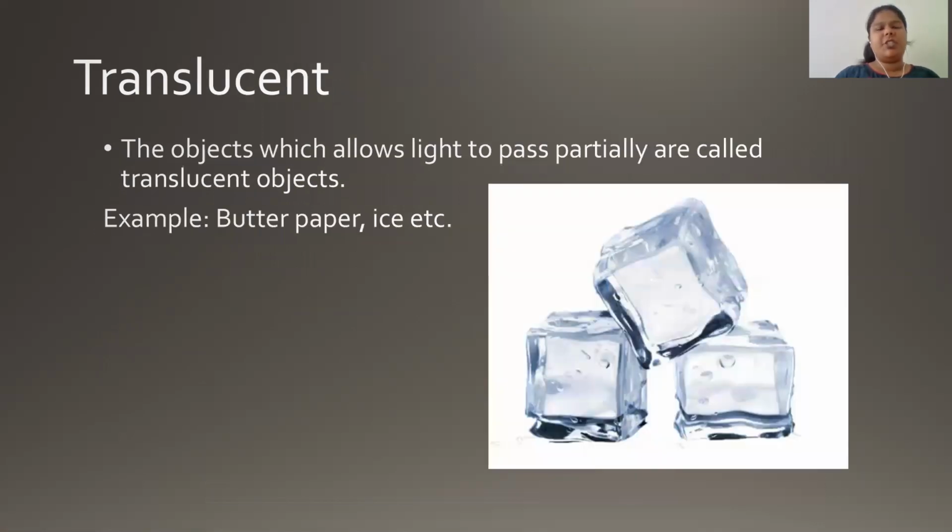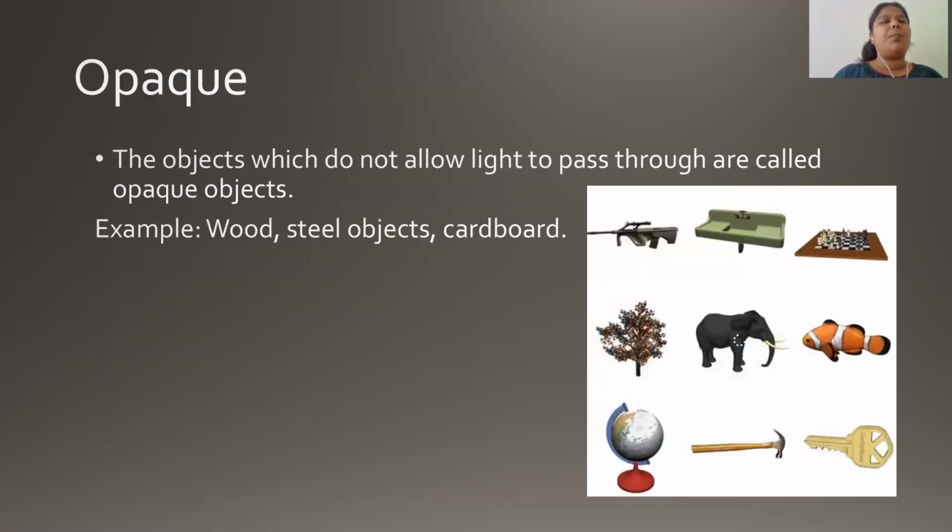The second type is translucent. These objects will not allow the light to pass completely, but will allow the light to pass partially only. Examples of translucent objects are butter paper, ice, etc. Lastly, we saw opaque materials. Now, what do you mean by opaque materials? These objects will not allow the light to pass at all through them, and they are termed as opaque objects. Any object around you which does not allow the light to pass will be termed as an opaque object.